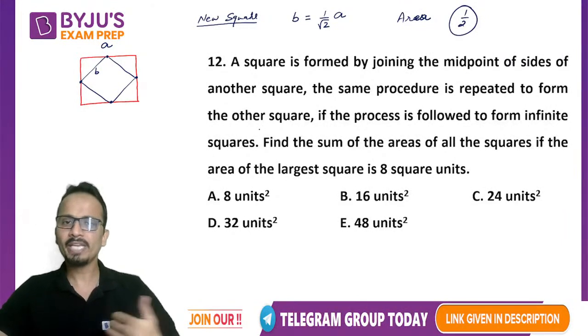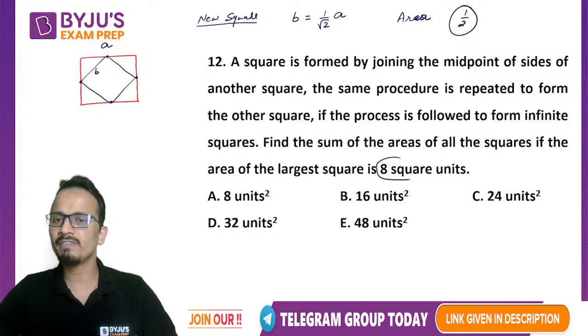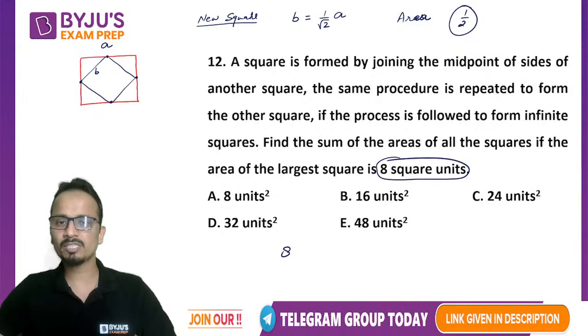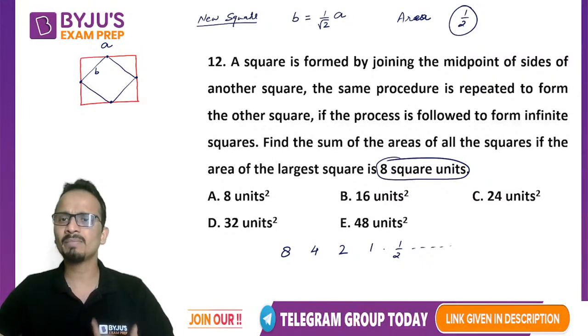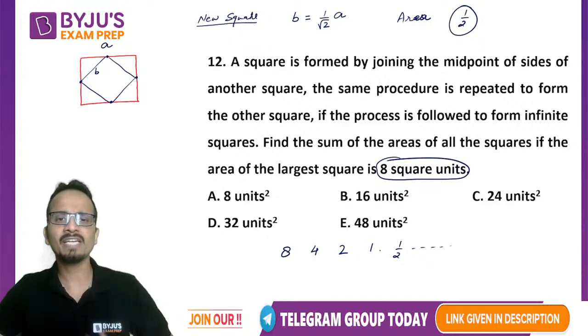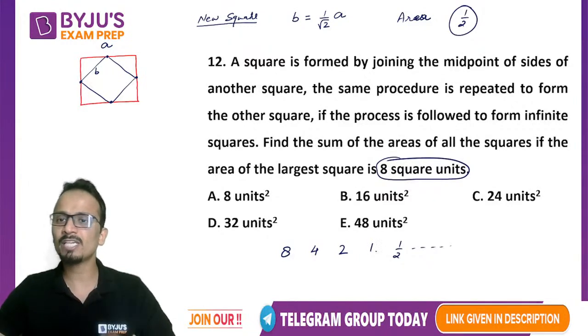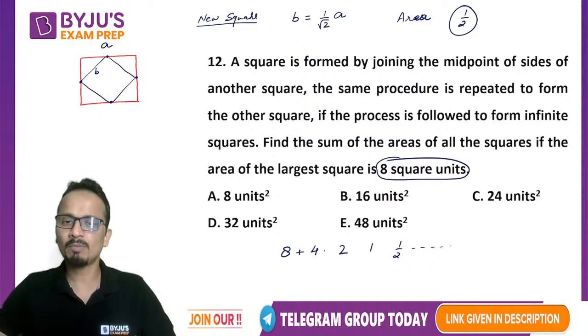Okay, so the area of the largest square is given as 8. So for the first square, the area will be 8. The second square, the area will be half of this. Third square, another half, then half, and so on. So the area will keep reducing by half. If the same procedure is repeated to form another square and the process is followed to form infinite such squares, the sum of areas of all these squares will be the sum of this expression that I have written at the bottom of the screen.